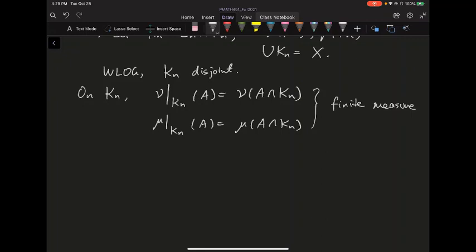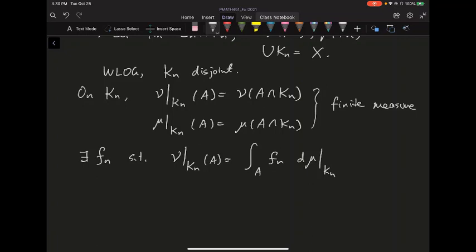And because they're finite measures, I can find some f_n so that the measure nu restricted to K_n of A is equal to the integral over this A of this f_n d mu restricted to K_n.